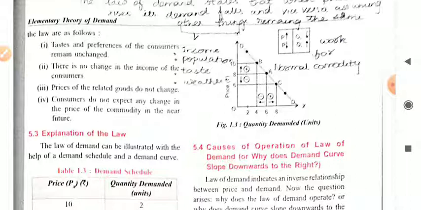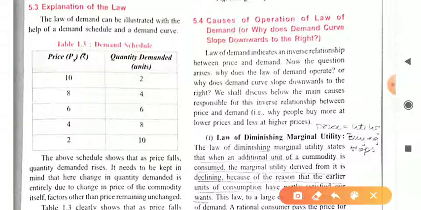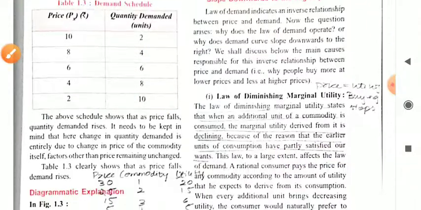Okay students, now the explanation of the law with the help of a tabular presentation. This table or schedule represents the demand function. You can see in this table, table 1.3, that when the price of a commodity decreases from 10, 8, 6, 4, 2, then quantity demanded increases to 4, 6, 8, 10. So you can see that when the price of a commodity decreases, its quantity demanded increases. This arrow shows that there is an inverse relationship between price and quantity demanded of a commodity. Is it clear, dear students?